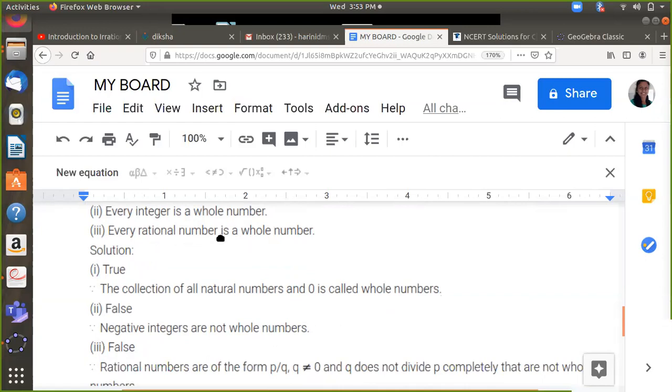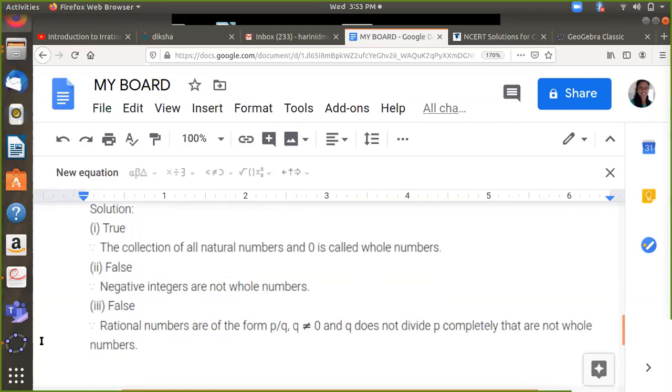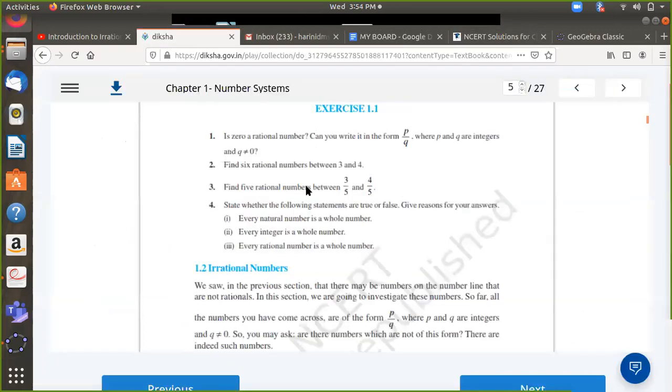Now going on to the third statement, every rational number is a whole number. This is not possible because rational numbers are to be written in the form of p by q, where q is not equal to 0, and q does not divide p completely, so those are not whole numbers. So there are some fractions which are outside the whole numbers, and hence you get the bigger group of numbers called the rational numbers.